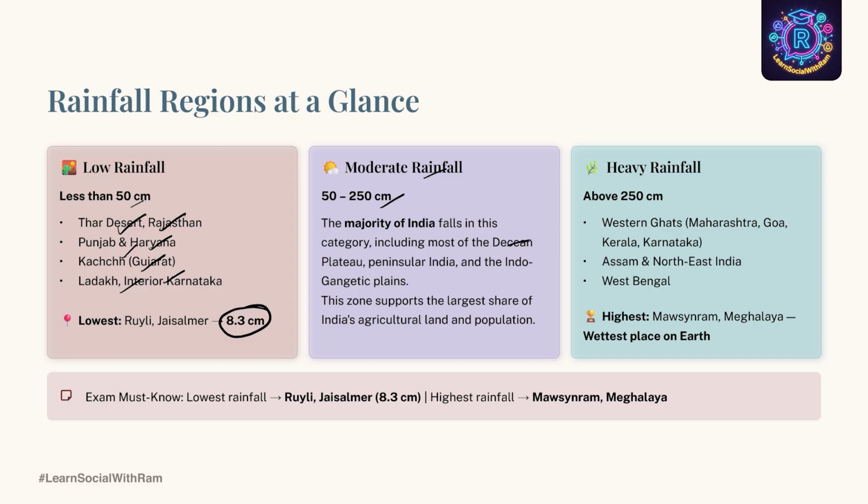Places of Deccan Plateau, Peninsula India and the Indo-Gangetic Plain receive moderate rainfall, and places above 250 centimeter of rainfall are classified under heavy rainfall regions. Places like Western Ghats, which is also called Sahyadri, Maharashtra, Goa, Karnataka, Kerala, Assam, Northeast India, West Bengal receive the highest amount of rainfall. And the place which receives the highest amount of rainfall is Mawsynram of Meghalaya.